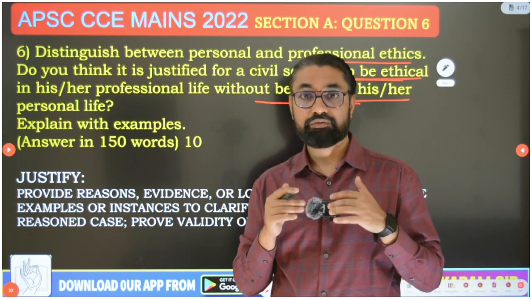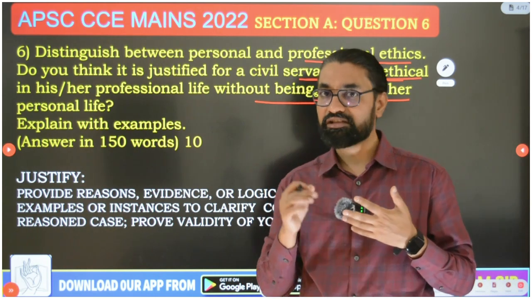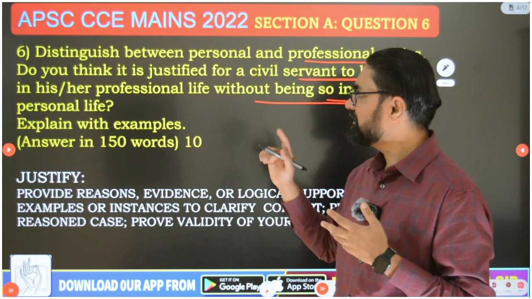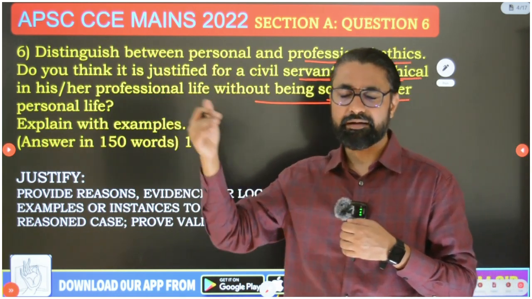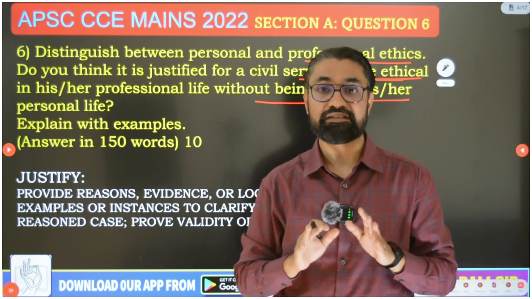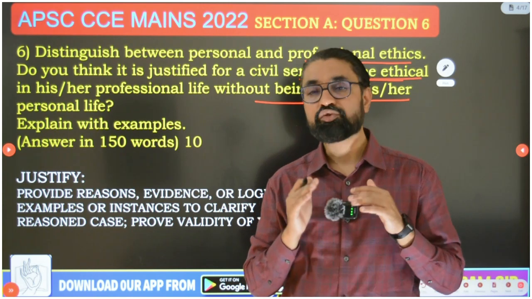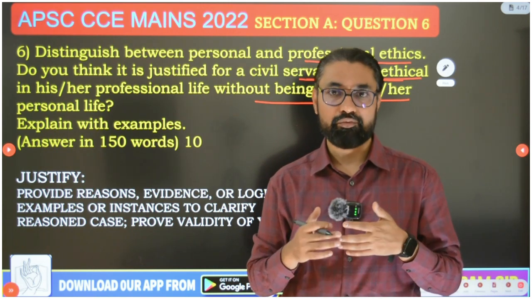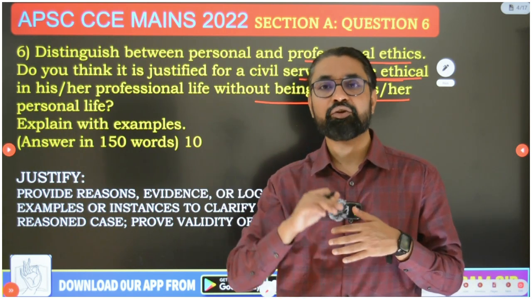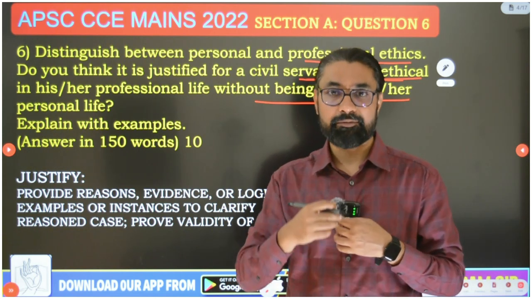Now I will give you in detail how you need to analyze and write this answer. First, define personal ethics and professional ethics to the point. Then write this condition: is it justified to be good in administrative life and bad in personal life? Here you should not justify this. You should have common sense about what to justify and what not to. You have to criticize this argument on the core ground that someone who is bad in personal life can never be good in administrative life. There is a concept of unity of virtue advocated by Plato.